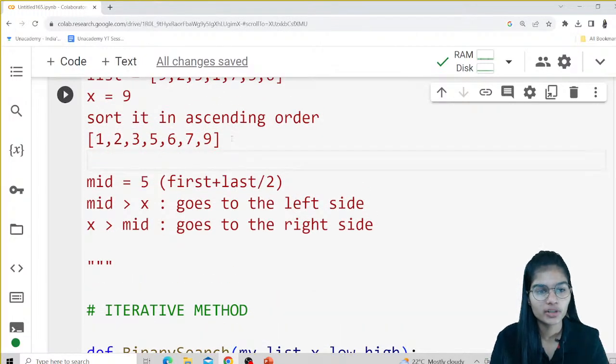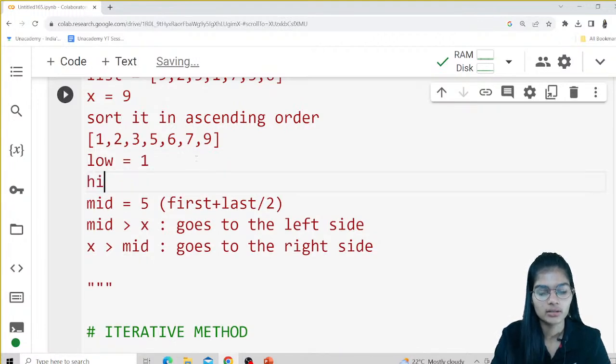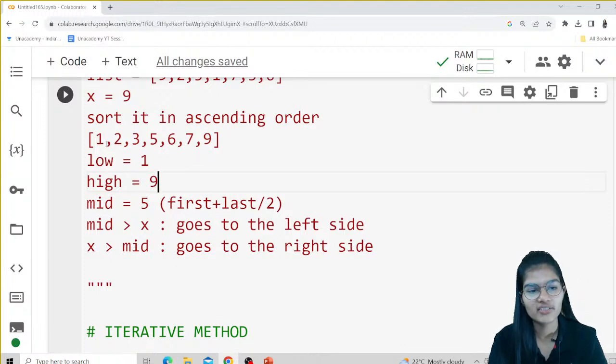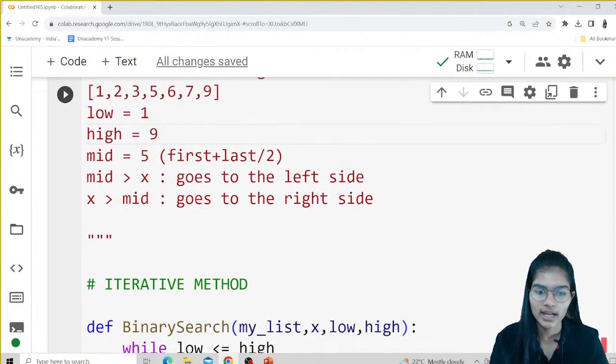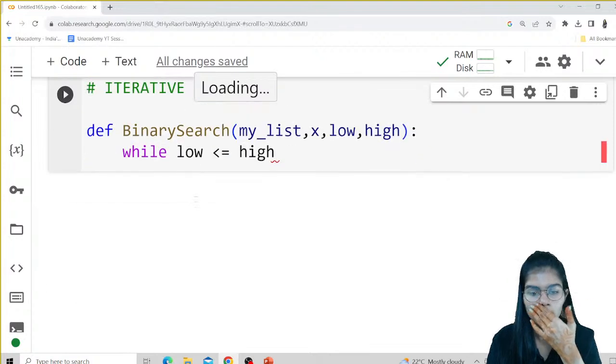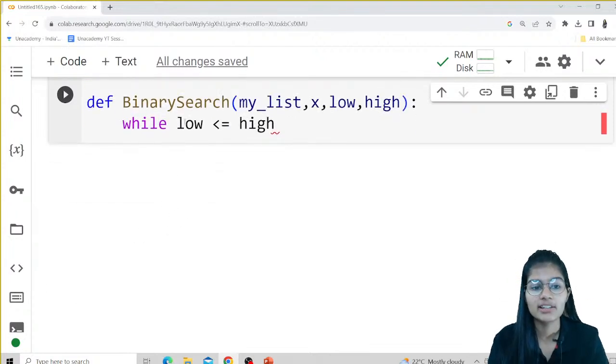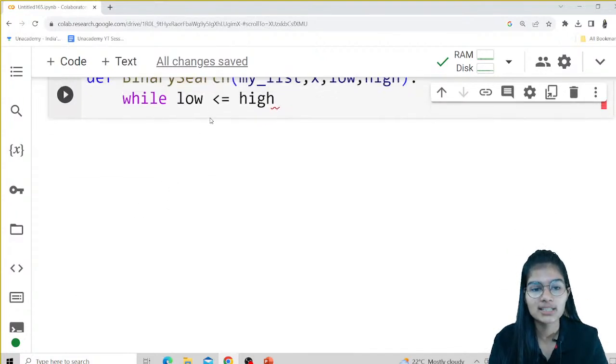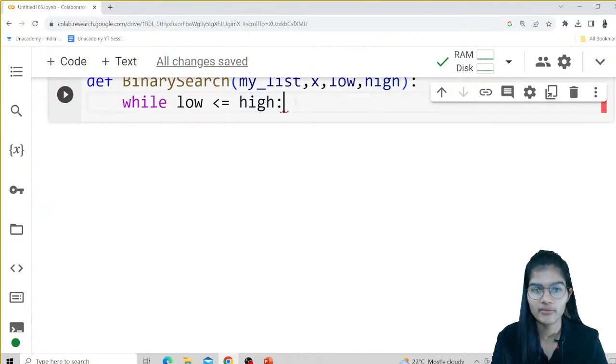So into this list, the low value is going to be 1 and the high value will be 9. Low means the very lowest value, high means the very highest value in my whole list. So till the time the value for low is less than or equal to high, I would first go and find my middle element.